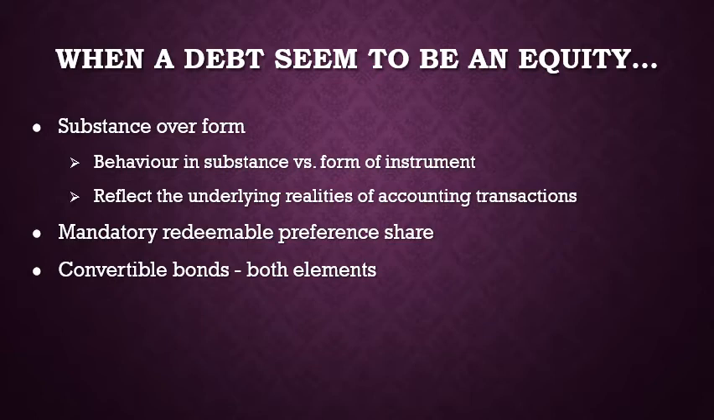For redeemable preference shares, we need to look at whether the redemption is mandatory to determine whether it should be a liability. For convertible bonds, it has both elements of equity and liability. Thus, an entity needs to determine portions of liability and portions of equity.